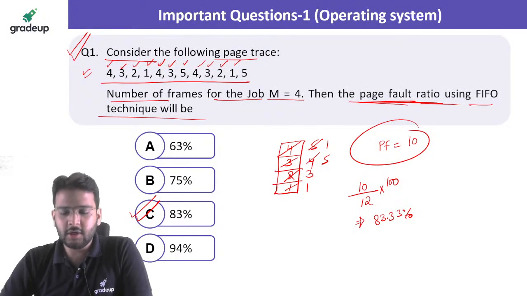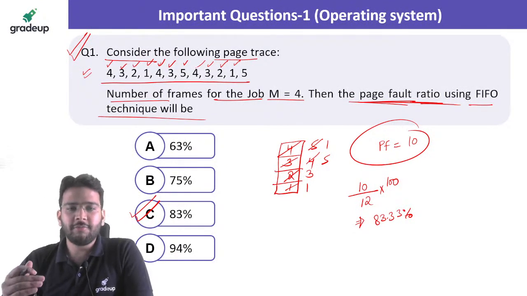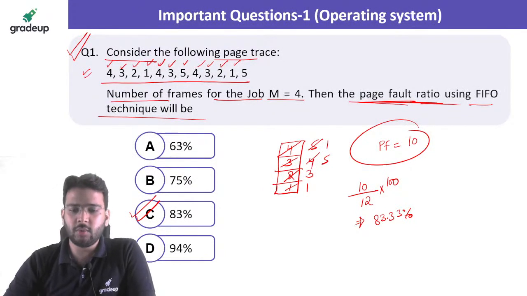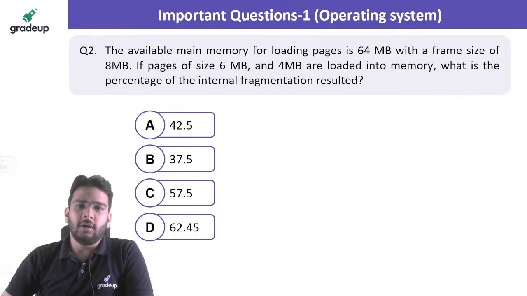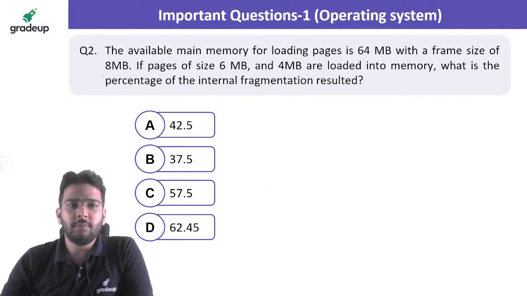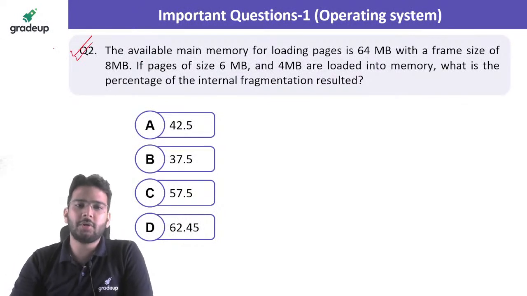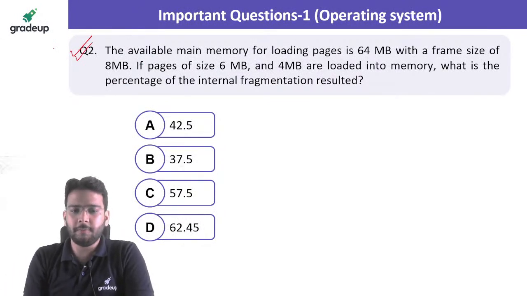Yes, Tushar, is it clear now? Page fault ratio is the number of page faults divided by the total page requests. So 10 divided by 12 into 100 will be your answer. That is 83.33%. Let's solve this question number 2 now, all of you, quickly, and let me know what should be the answer for this question number 2.